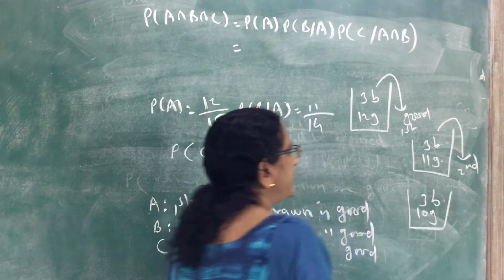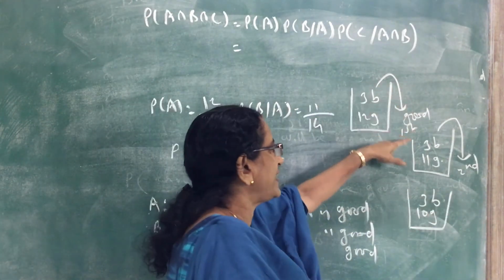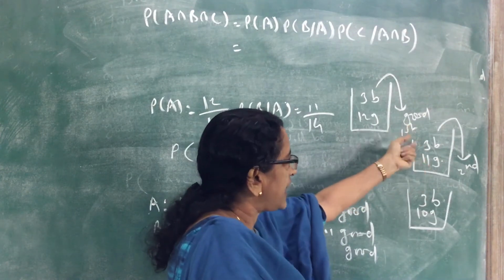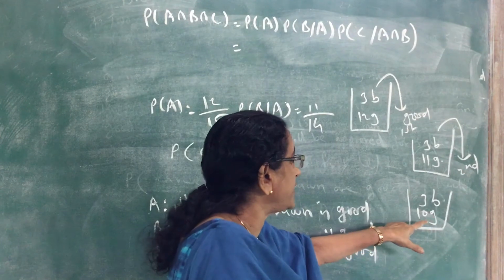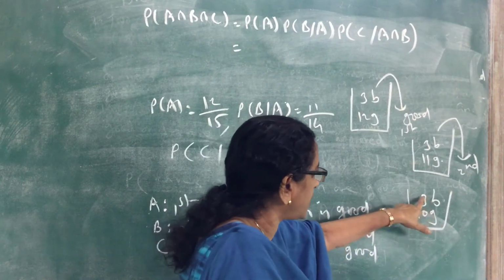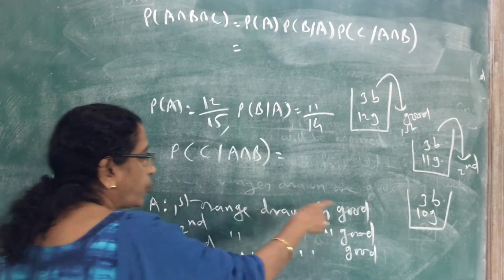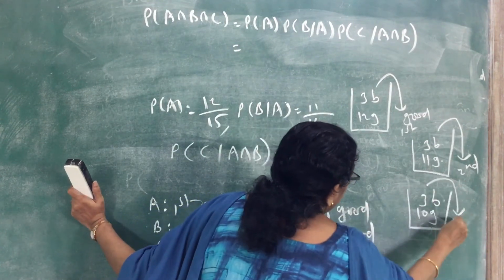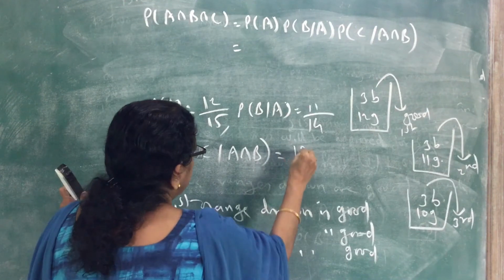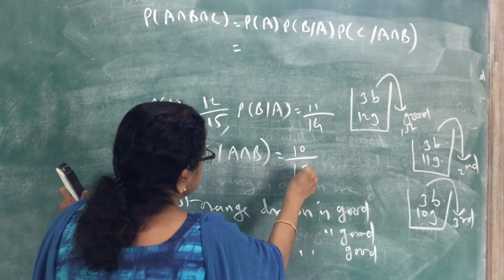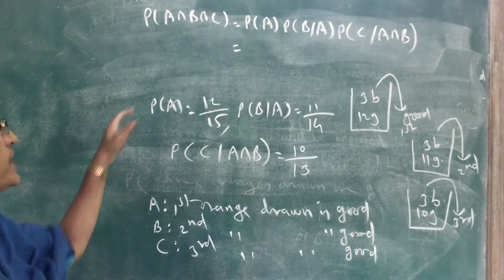After the first draw, only 11 good and 3 bad are there. After taking a good one in the second draw, how many are remaining? 10 good and 3 bad. So what is the probability of getting a good one in the third draw? Only 10 good are remaining, so 10 divided by 13. So now we can substitute in the formula.